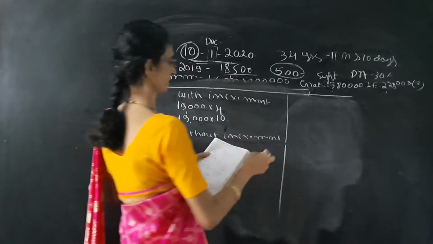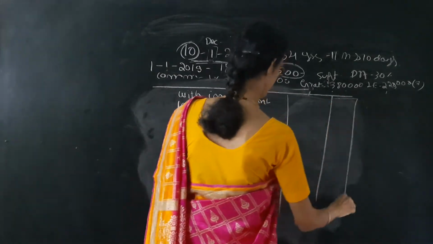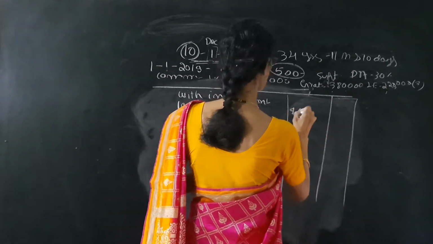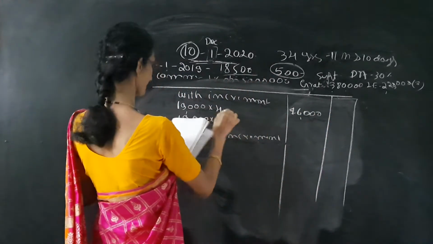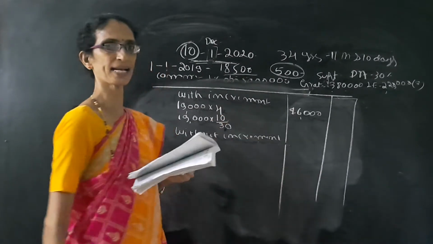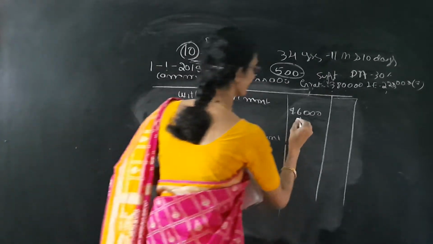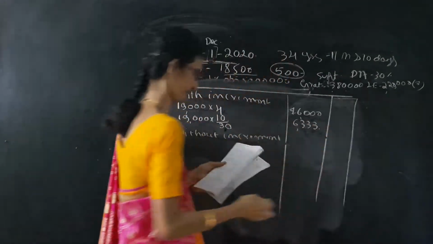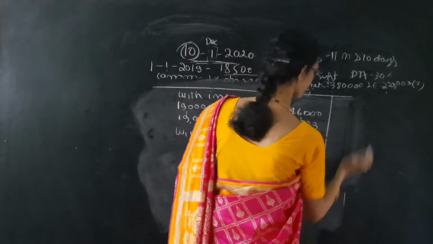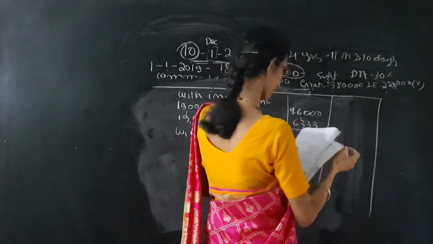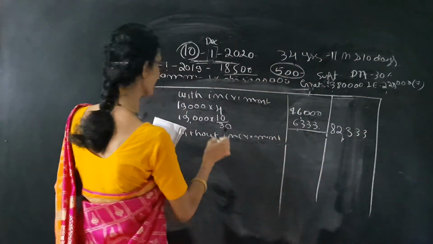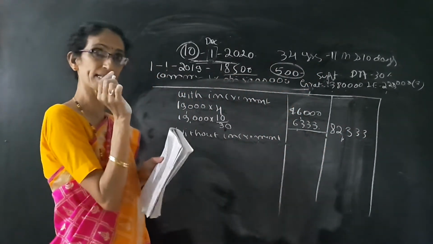So here it is 76,000, that is 19,000 into 4. Then it is 10 days, it is not month, 10 days, so 10 by 30. So it is 6,333. So it is with increment. With increment the amount is 82,333.